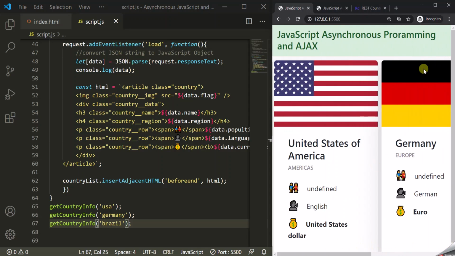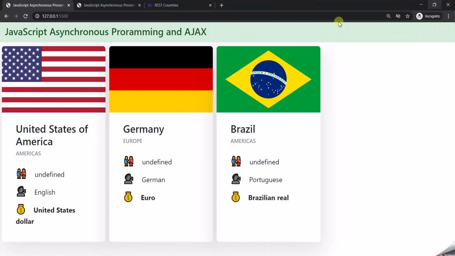Okay, now let me make it full screen. So here we have displayed information related to 3 countries, and this information is coming from a web API. So in this lecture, we have made an AJAX call to a web API to get some information, and then we are using that information in our web page, right? So this is how you can make an AJAX call to a web API using the XMLHttpRequest object.